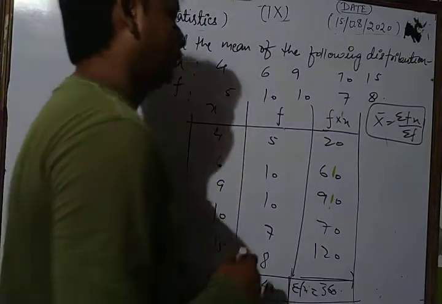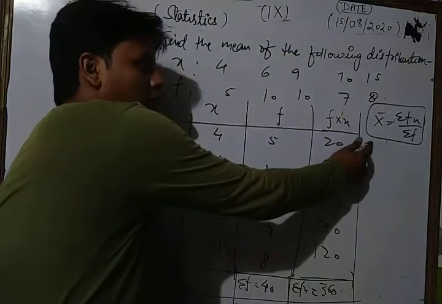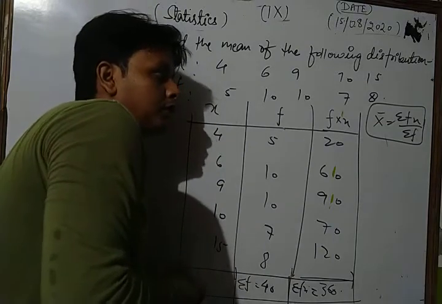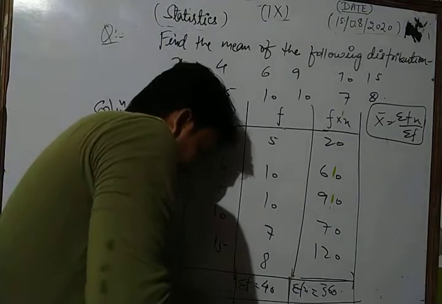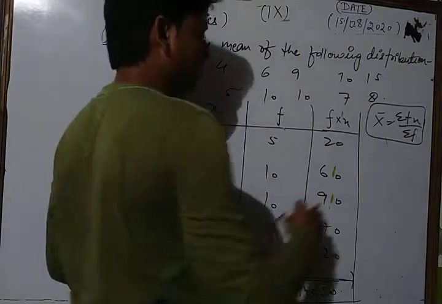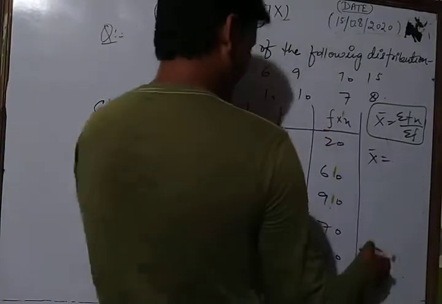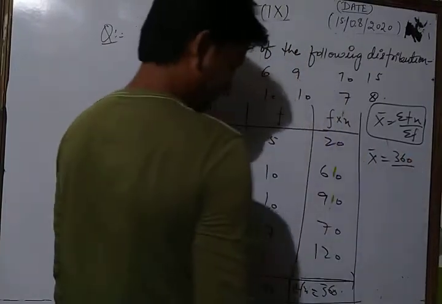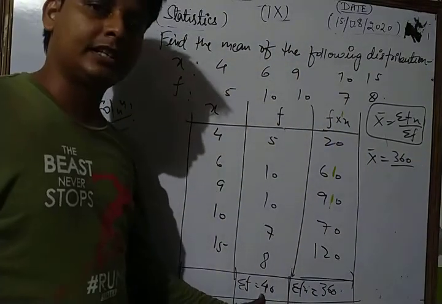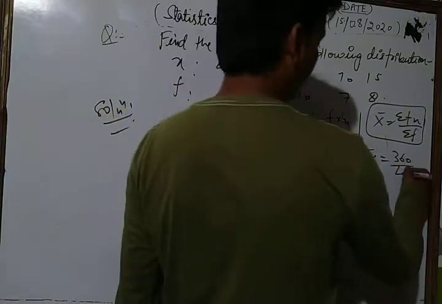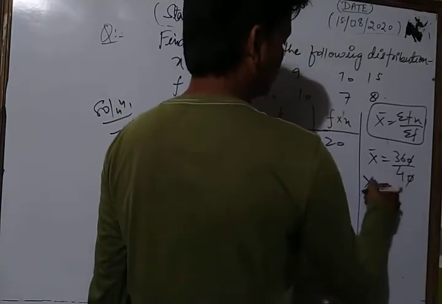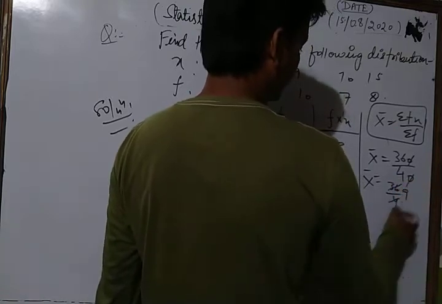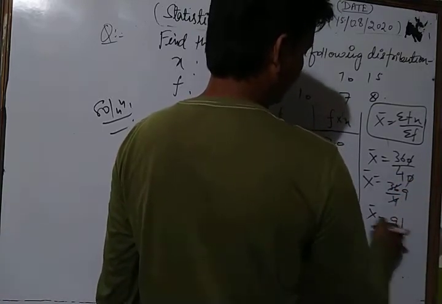Now we use the formula of the mean of the discrete frequency distribution: x bar is equal to sigma fx upon sigma f. Now we put all the values in that formula. So the mean of this data is sigma fx, 360, upon the sum of frequencies, 40. The zeros cancel each other, so x bar is equal to 36 upon 4, 4 nines are 36. So the mean of this data is 9.